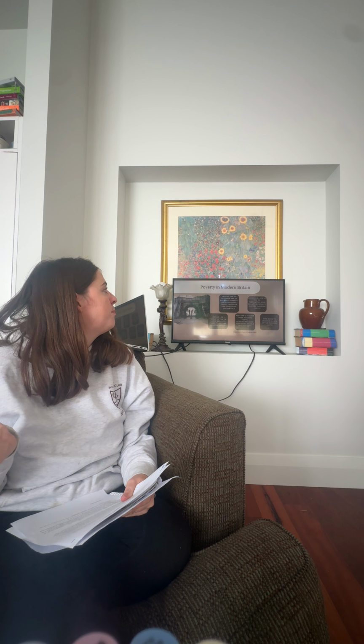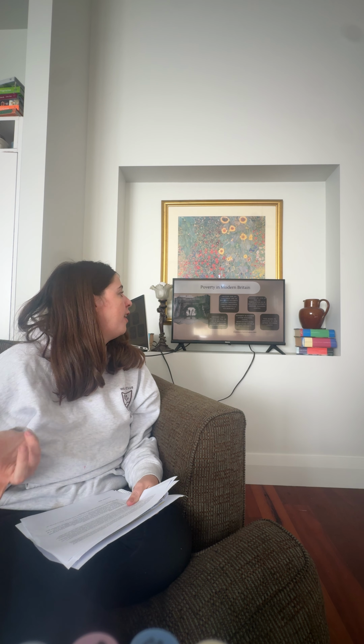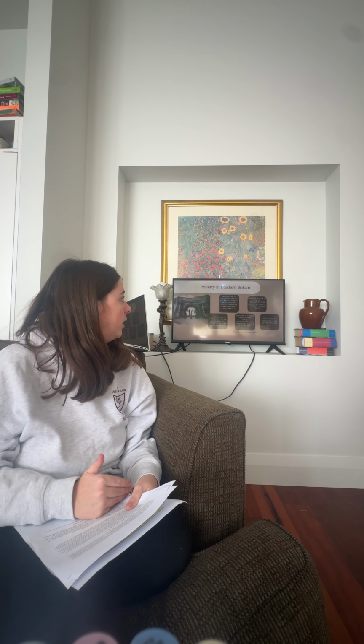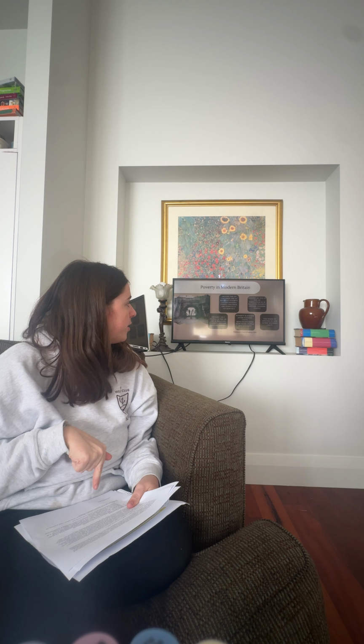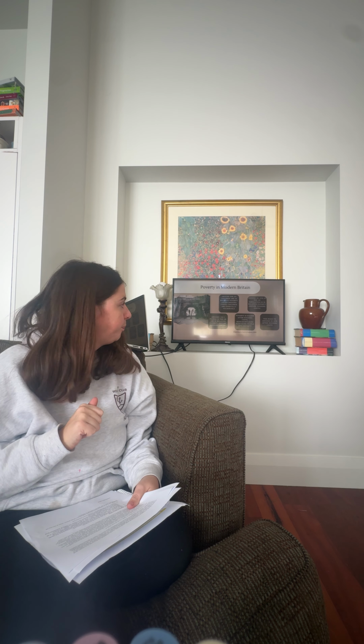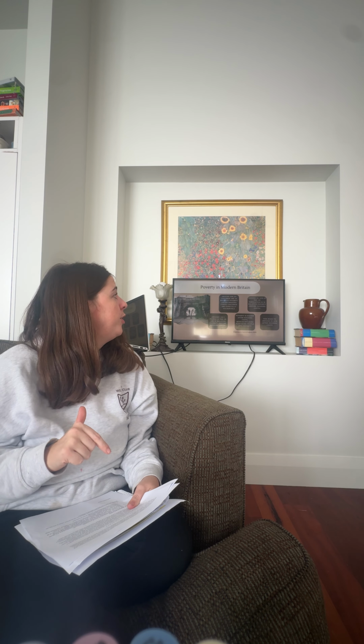So poverty in modern Britain today, around 1 in 5 people are in relative poverty, but that is before housing costs. We look at poverty now before and after housing costs, as housing costs can push a lot of people into poverty due to how expensive rent and mortgages are. Around 30% of children are in relative poverty, and that is after housing costs. And children are especially vulnerable. Around 22% of the UK population are in relative poverty before housing costs. However, this rises to 25% after housing costs. So that is the current picture of modern